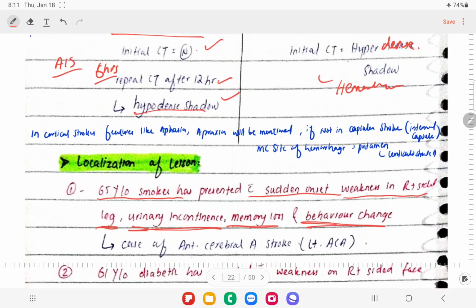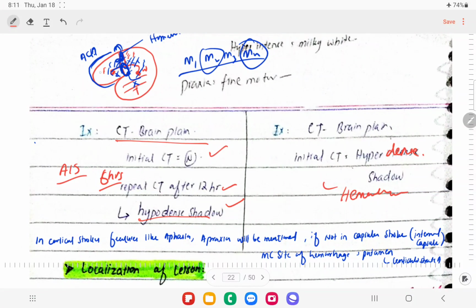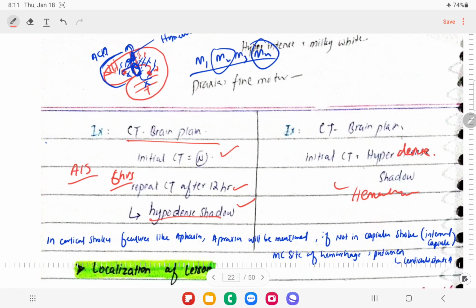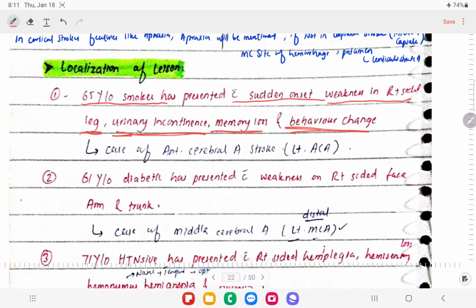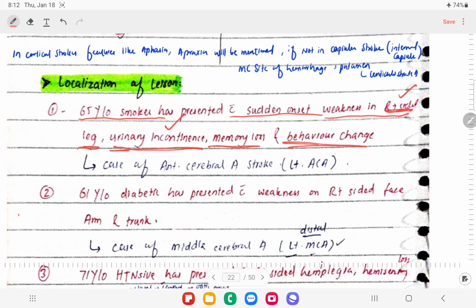So we have this anterior cerebral artery that is going to supply the frontal lobe, right, and also the medial aspect of the cerebral cortex, right? In the medial aspect of the cerebral cortex, we have those legs, right, that were dangling down. So we have the sphincters on the medial aspect. So there will be weakness of the right leg, weakness of the legs, urinary incontinence, and there will be memory loss in these patients.